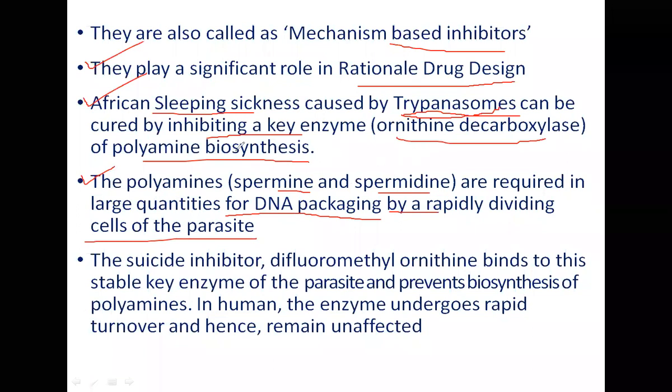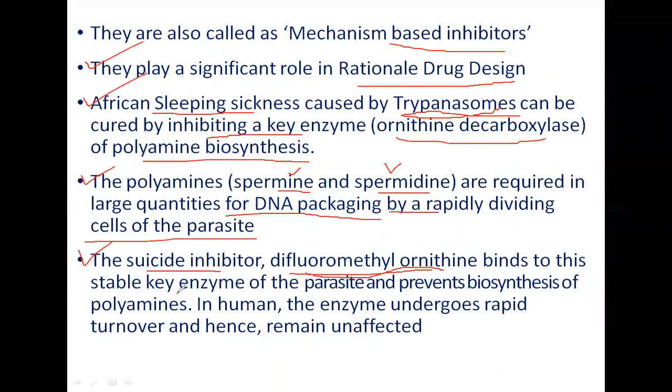So when you inhibit this polyamine biosynthesis, obviously these will not be available for DNA packaging and the cell division is going to be affected. So this is how the trypanosome population is kept under control by using an irreversible inhibitor of ornithine decarboxylase. What is that irreversible inhibitor? That irreversible inhibitor, also called the suicide inhibitor, is difluoromethyl-ornithine. What does it do?